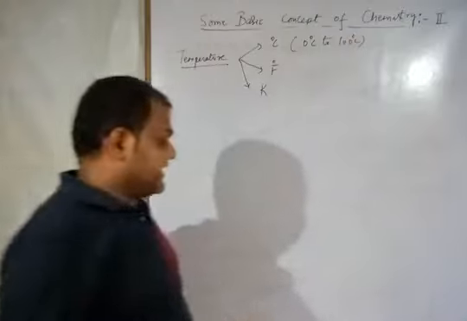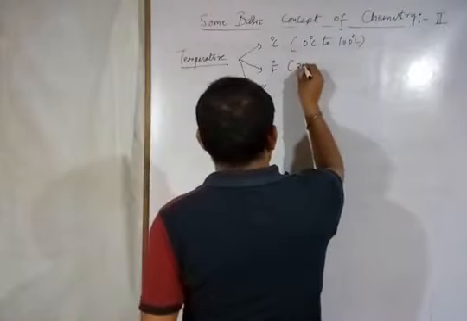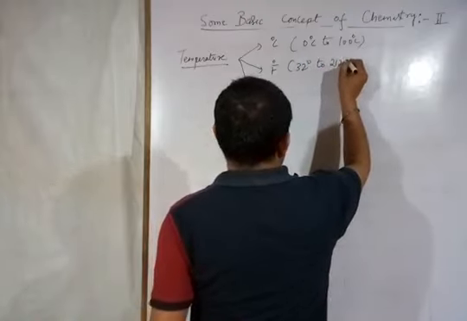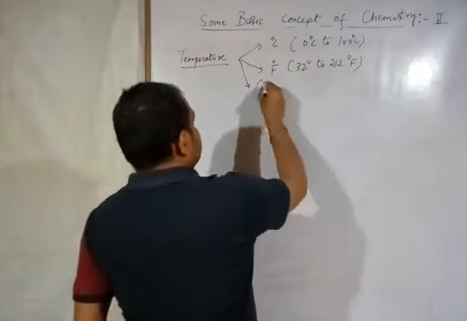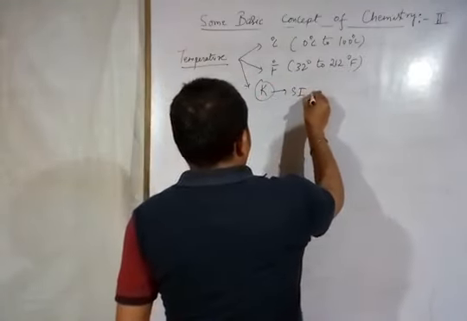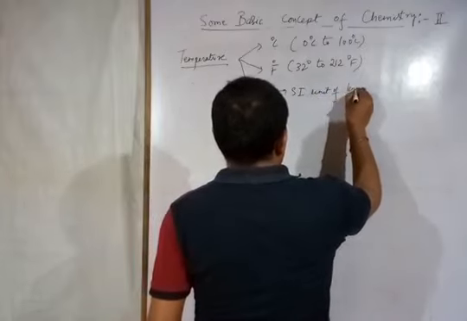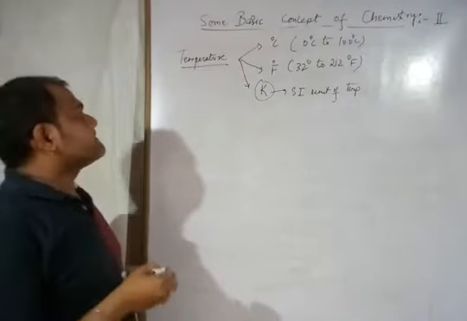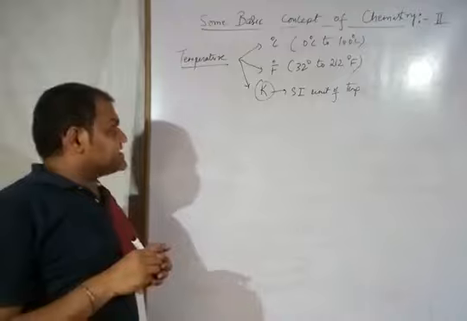And in the case of Fahrenheit, it is starting with 32 degrees, and it is up to 212 degrees Fahrenheit. Alright, and Kelvin is the SI unit of expression of temperature. Alright, these are the three different scales for the expression of temperature.